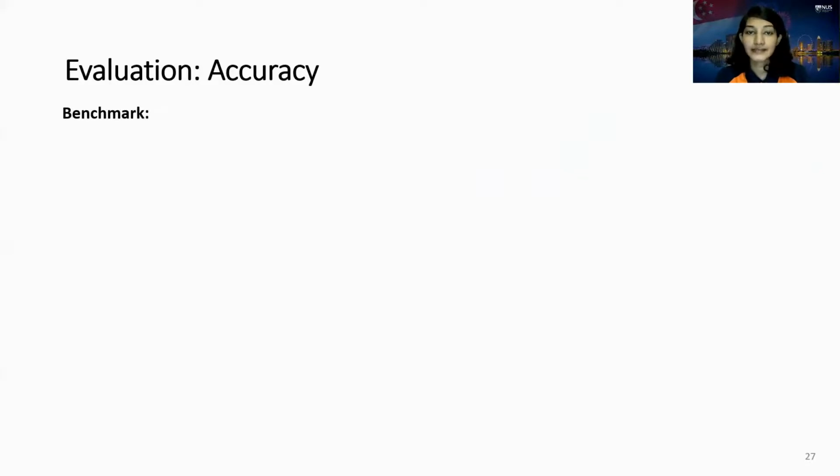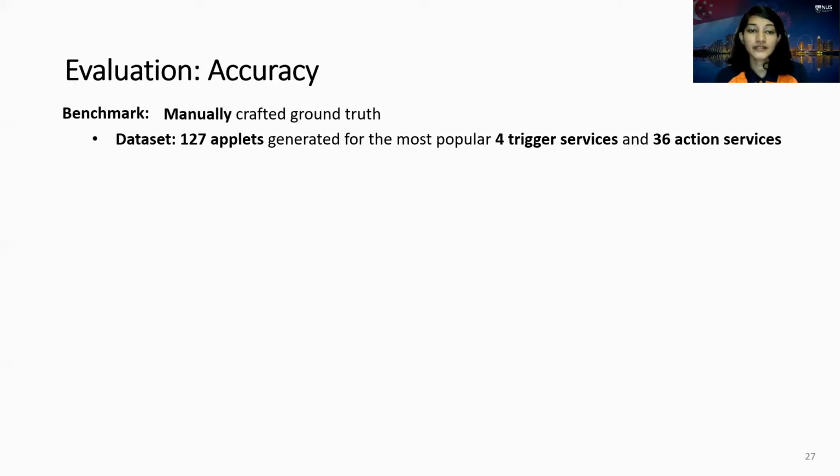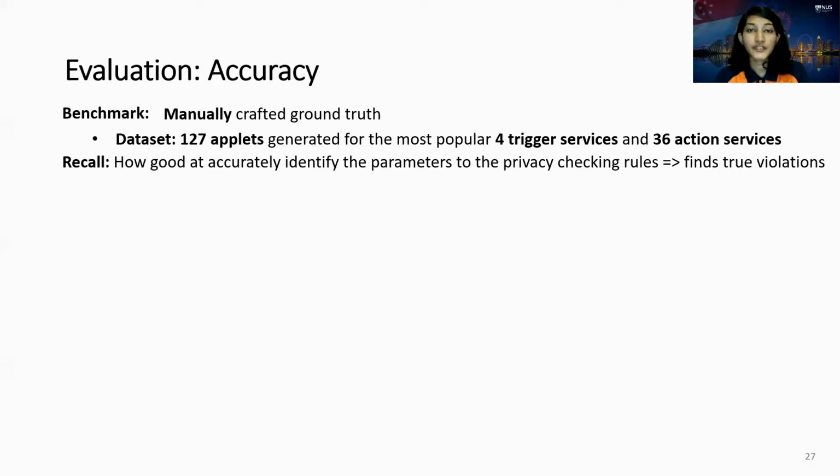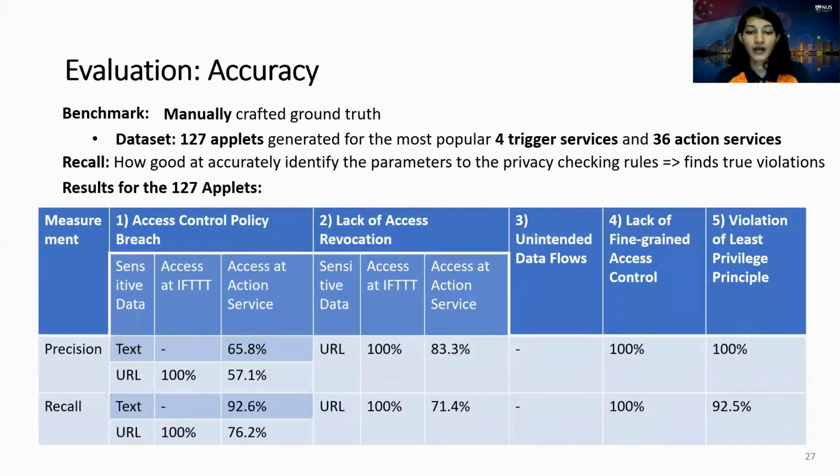To evaluate the accuracy of our approach, we check for existing benchmark. However, we couldn't find existing benchmark related to or used in similar study. So we manually crafted ground truth. It's a data set of 127 applets. We check for the recall to see how good our approach is at accurately identifying parameters to the privacy checking rules. So these are the results we got.